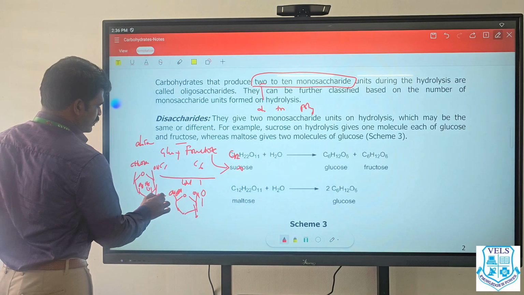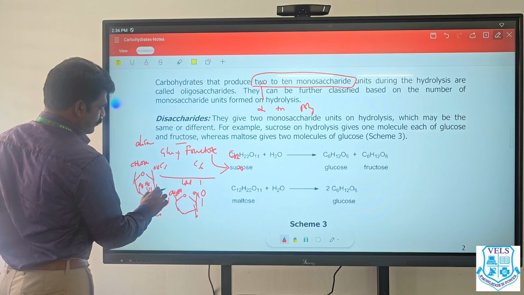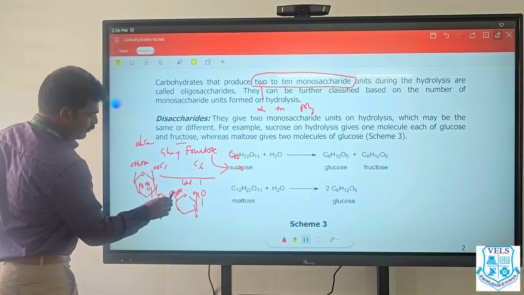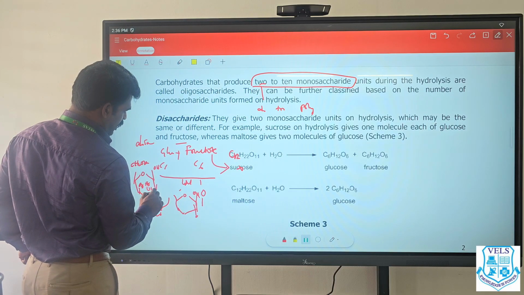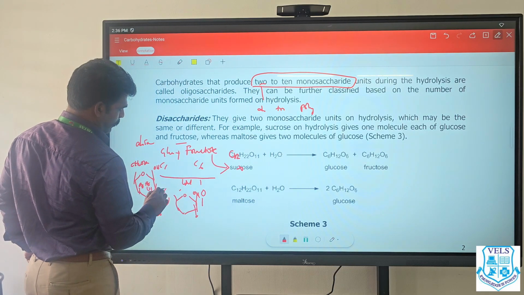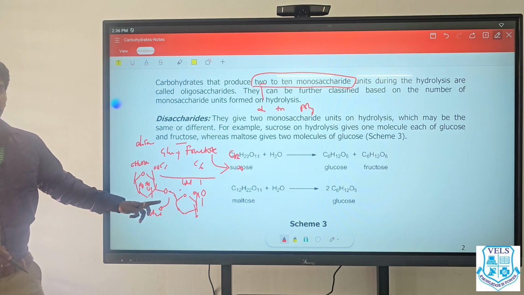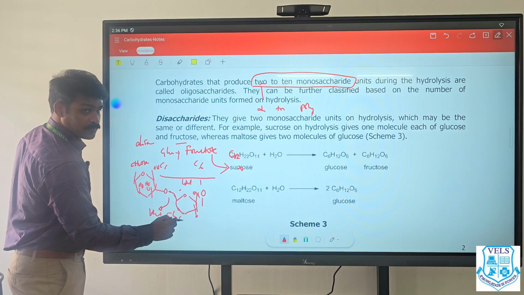With elimination of a water molecule, H2O, they join together with the help of O. This is called a glycosidic linkage.